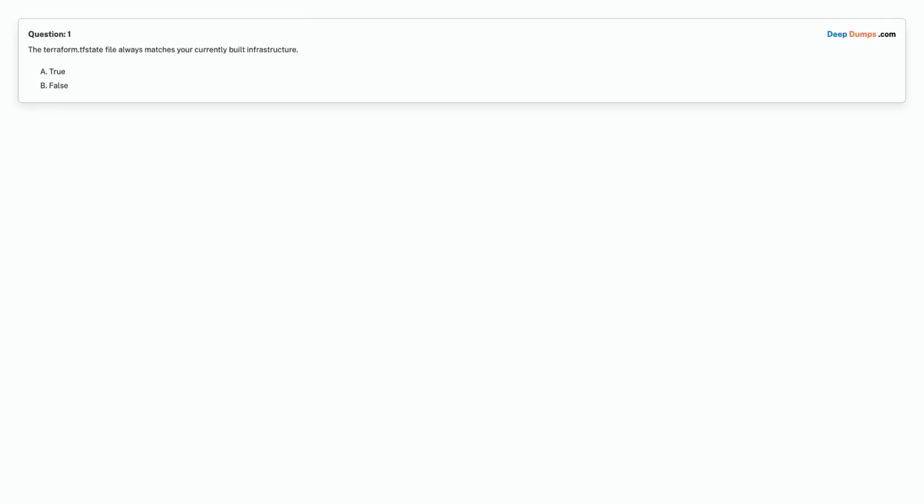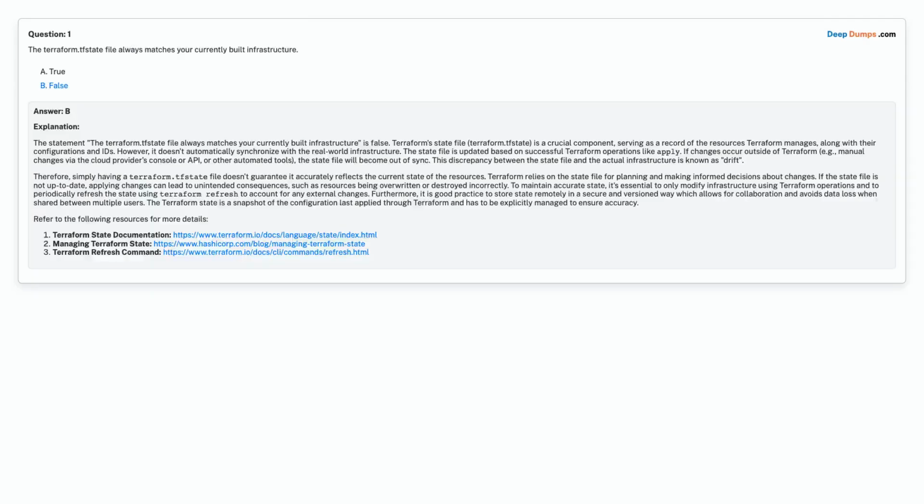Question 1. The Terraform TF state file always matches your currently built infrastructure. Option A, true. Option B, false. Choose the correct answer. Correct answer is option B, false.